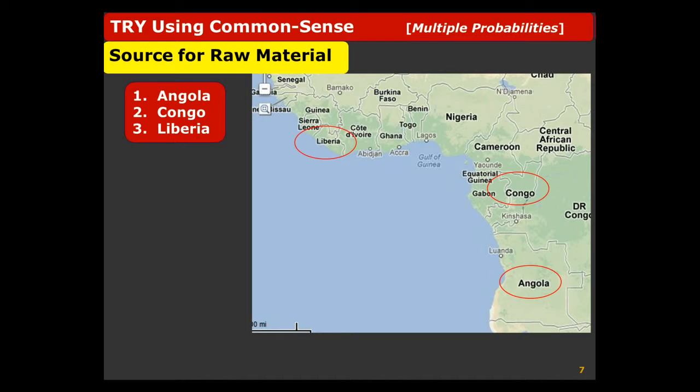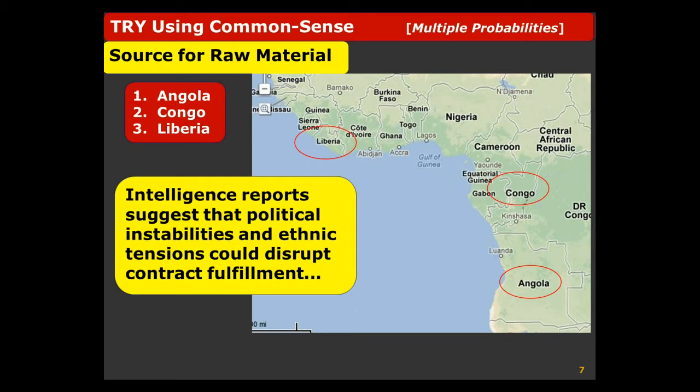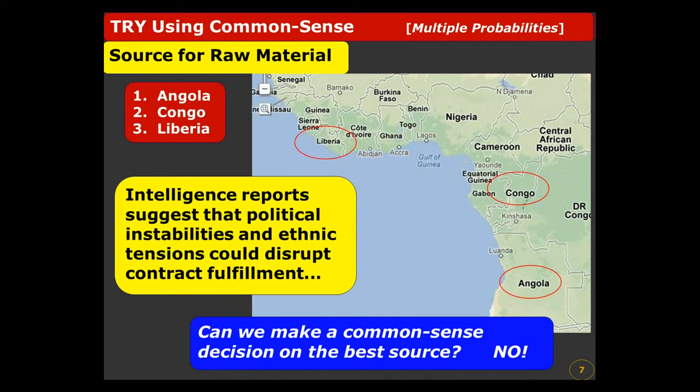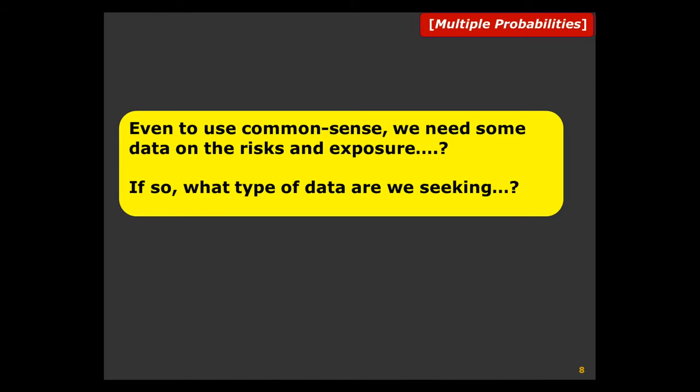Well, let's try a corporate scenario when we have multiple probabilities. Let's see if common sense can help us. A company is trying to get some raw materials from one of 3 nations in Africa: Angola, Congo, and Liberia. Intelligence reports suggest that political instabilities and ethnic tensions could disrupt contract fulfillment.